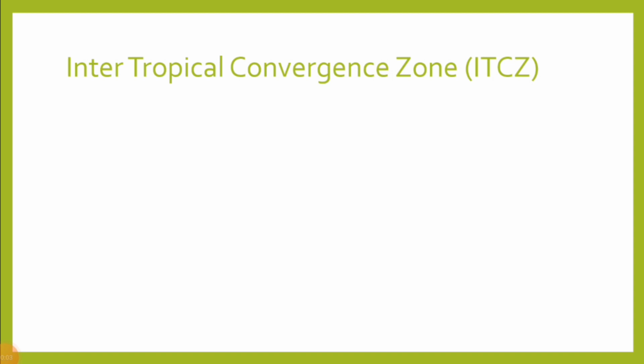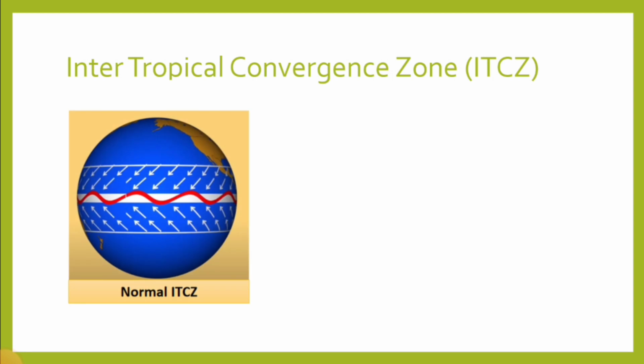Next, the most important, ITCZ, which means intertropical convergence zone. The areas around the equator get a high amount of solar rays, which create a low pressure region, and this attracts the winds of the high pressure region. Due to the Coriolis effect, wind is deflected to the right in the northern hemisphere and to the left in the southern hemisphere. These winds are called northeast trade winds and southeast trade winds. The low pressure region where these two trade winds converge is known as the ITCZ. The ITCZ moves north or south of the equator with the apparent movement of the sun. Now, what is apparent movement?